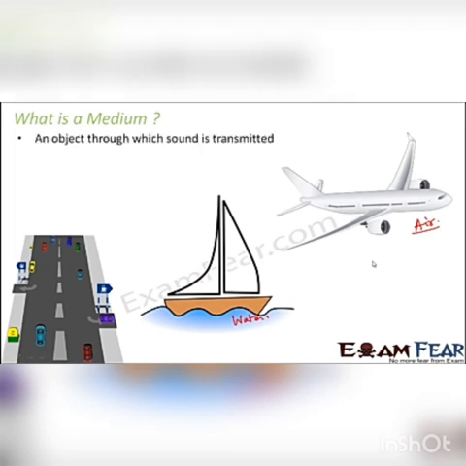So how can we define medium? Medium is nothing but an object through which sound is transmitted. So what could be this object? Now, this object can be a solid, the object can be a liquid, the object can even be gas. That means sound can travel through air, sound can travel through liquids like water, sound can also travel through solids like wood or metals, right? And all these objects through which sound gets transmitted are called medium, right?